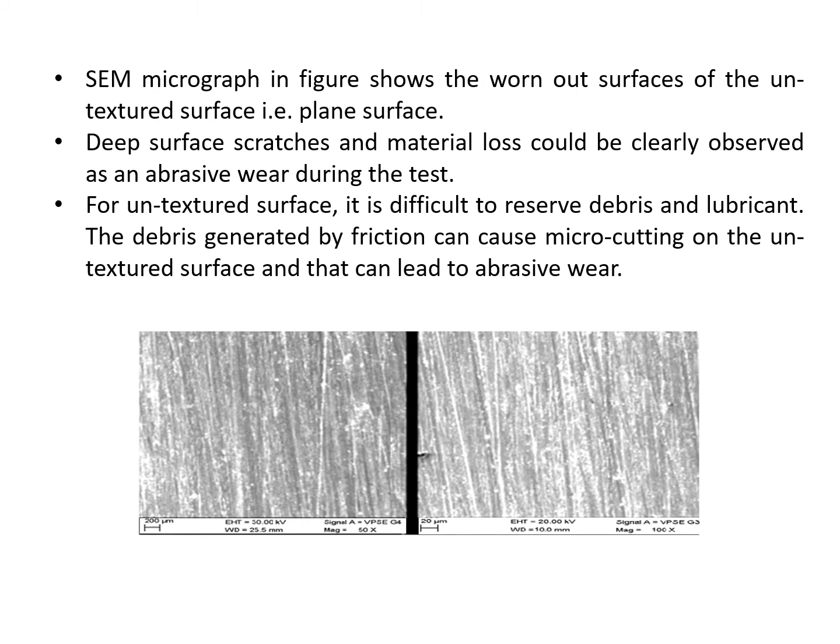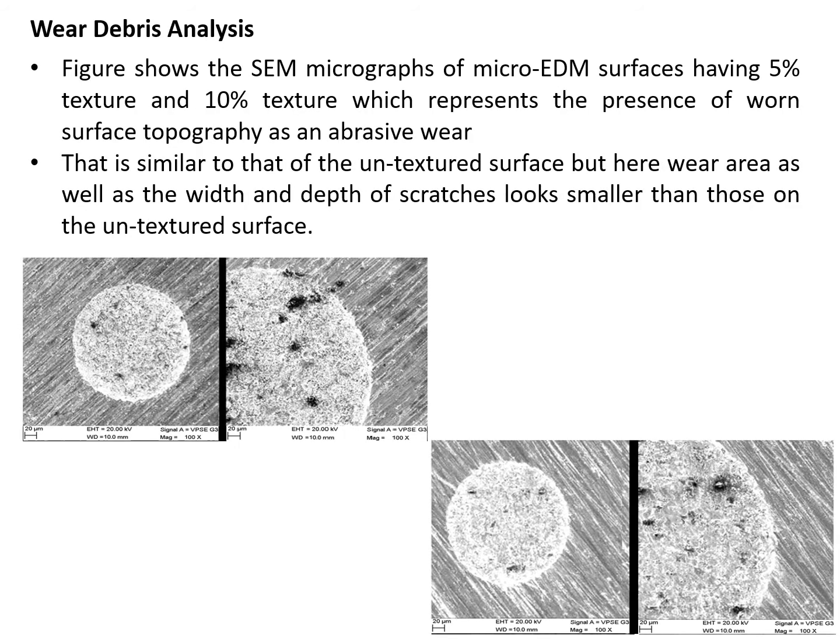The AFM graph in the figure shown below represents the worn out surface of the untextured surface, that is a plane surface. Here deep surface scratches and material loss could be clearly observed, which represent the abrasive wear during the test. For the untextured surface, it is difficult to resolve the debris and lubricant. The debris generated by friction can cause micro cutting on the untextured surface, and that can lead to more abrasive wear.